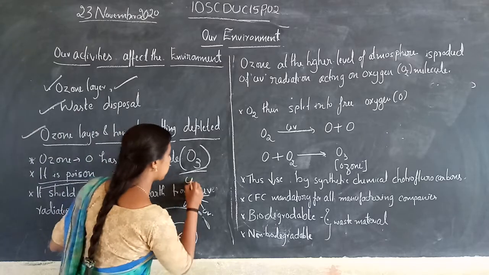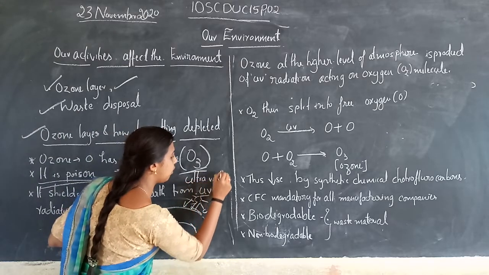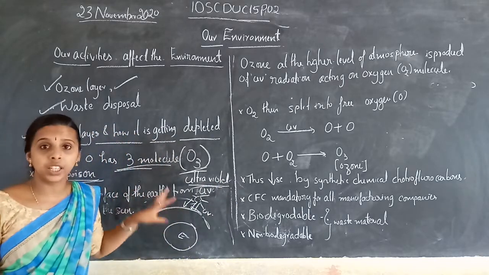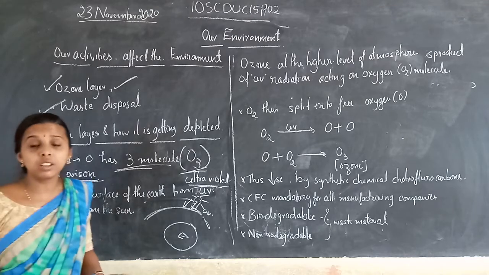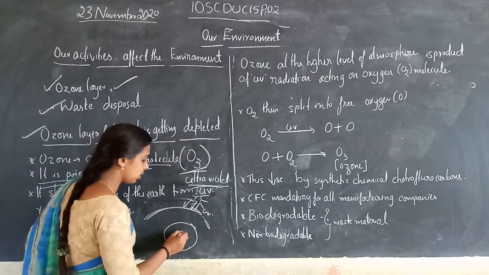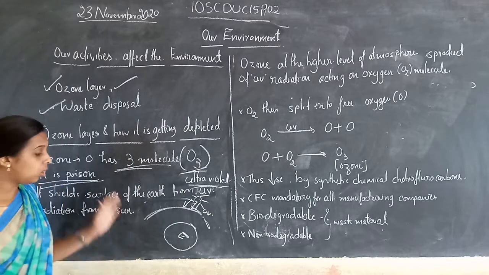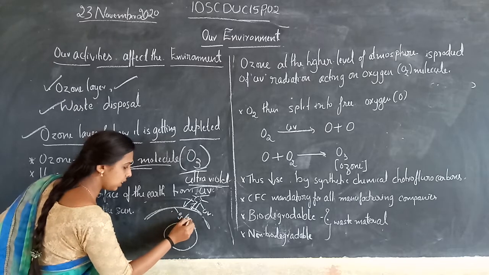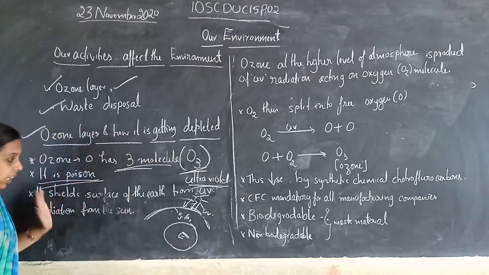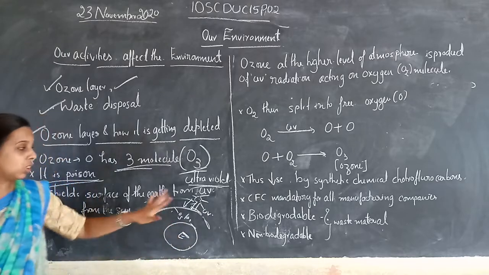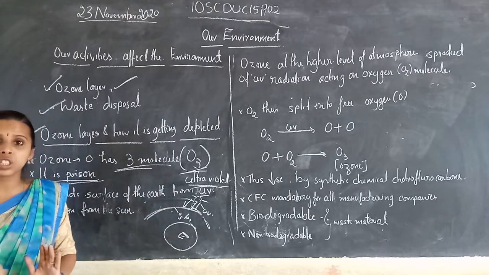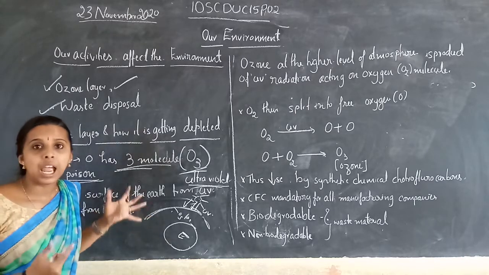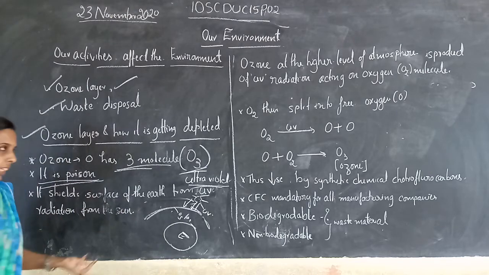UV means ultraviolet radiation, which is very harmful to all living organisms, and not only living organisms but the whole earth. So the ozone layer, this O3 layer, covers the earth as a shield and protects it from UV radiation.